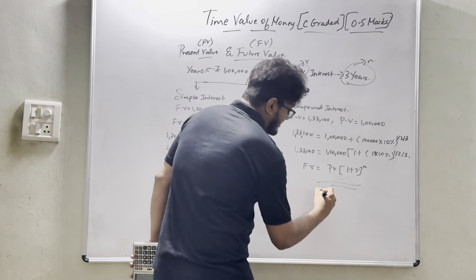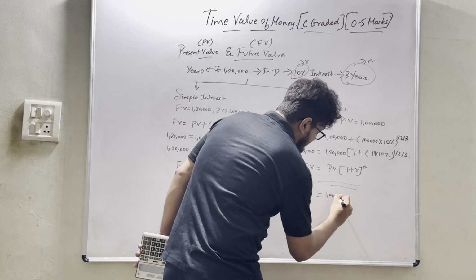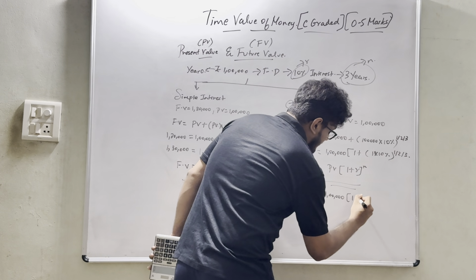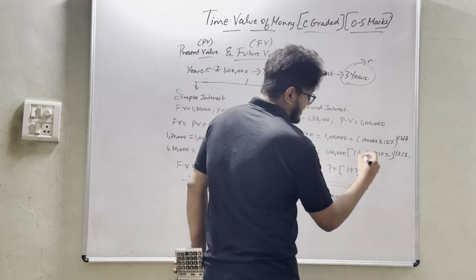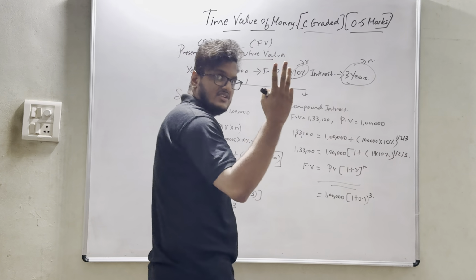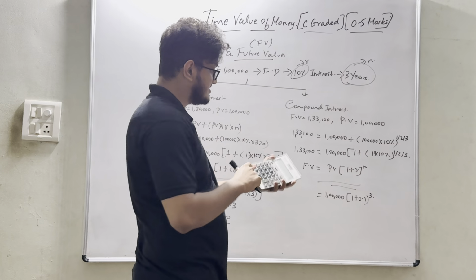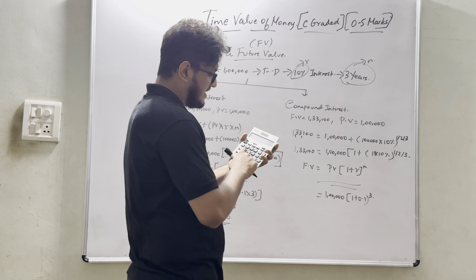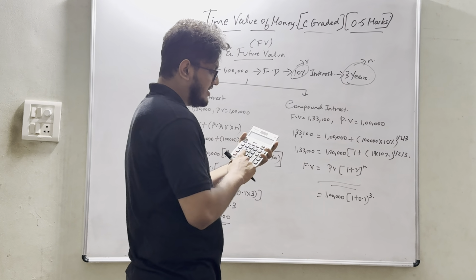Okay, so let's take what is the present value? 1 lakh. What is the rate? 1 plus R is nothing but 1 plus 0.1, whole power 3 years, for a period of 3 years. So 1 plus 0.1 would amount to 1.1.